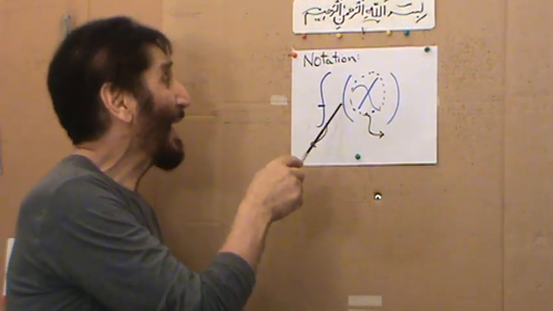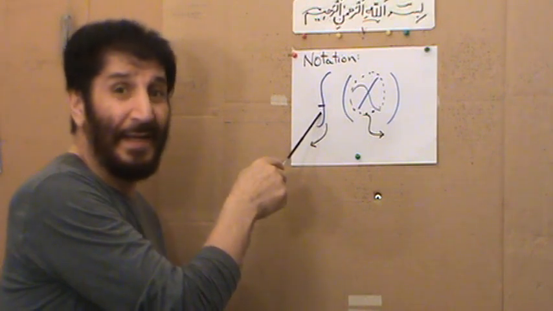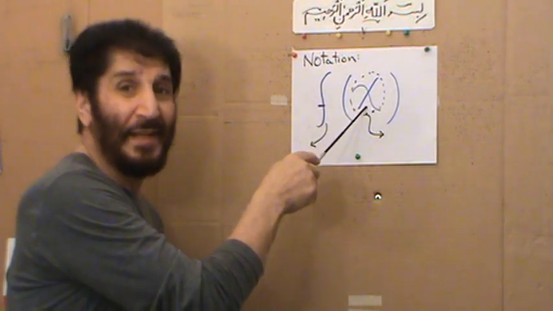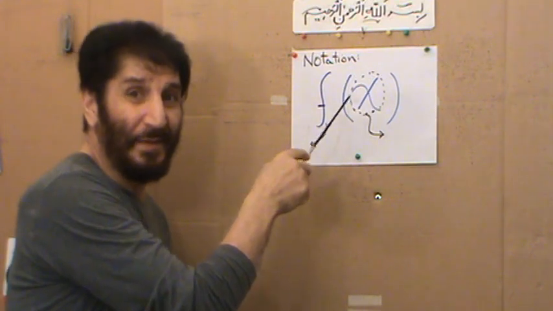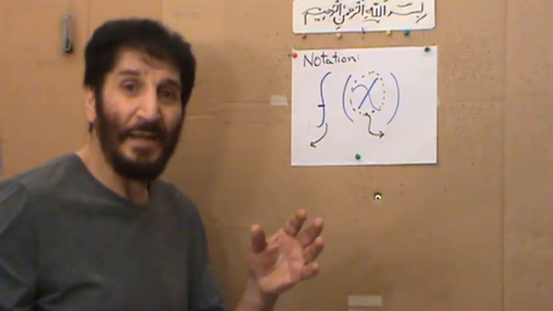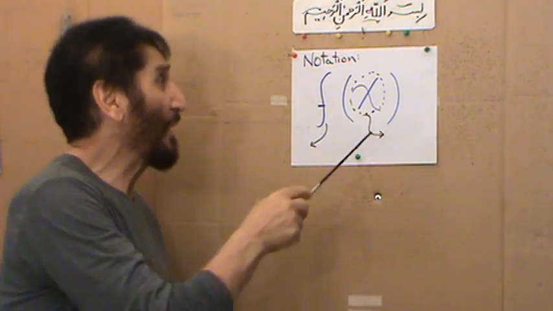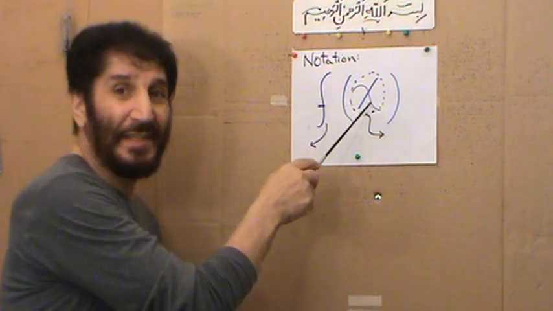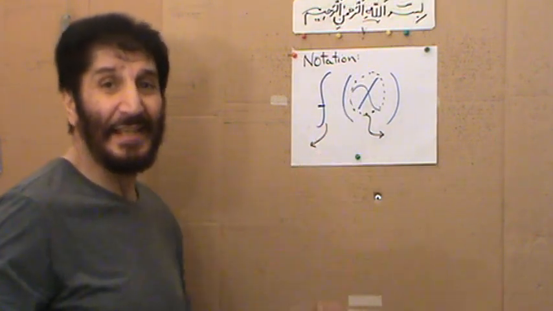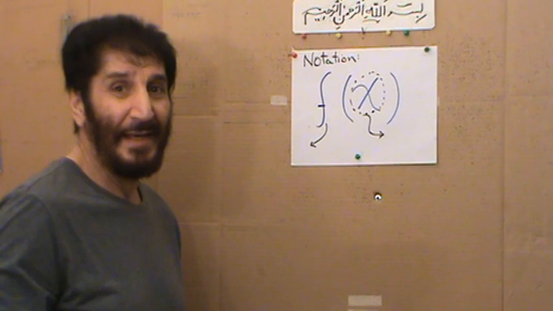And then f is the rule that tells what element should be paired with x. The rule says what element in the range should be paired with, in 2D of course, the selected element value in the domain.